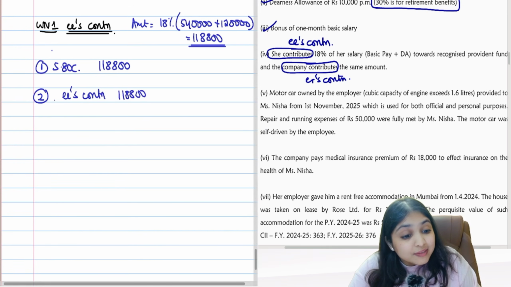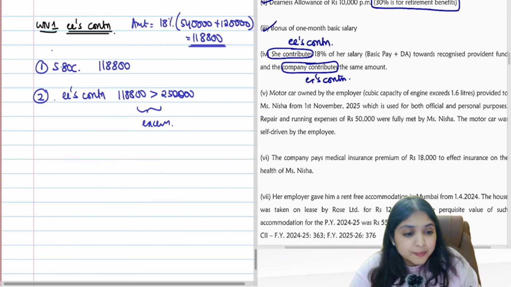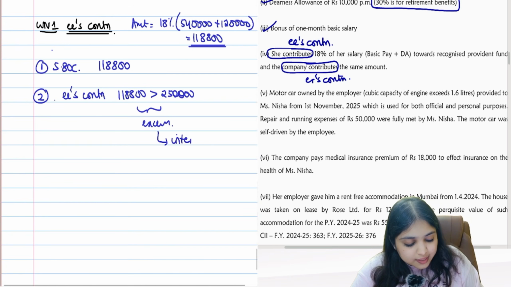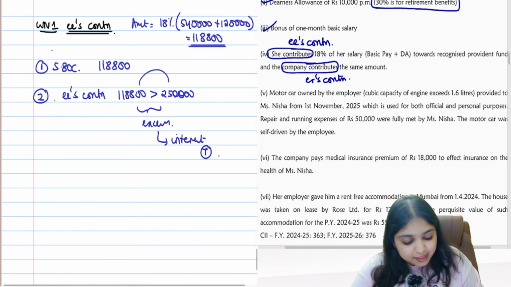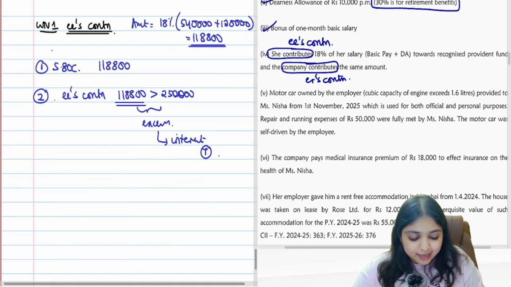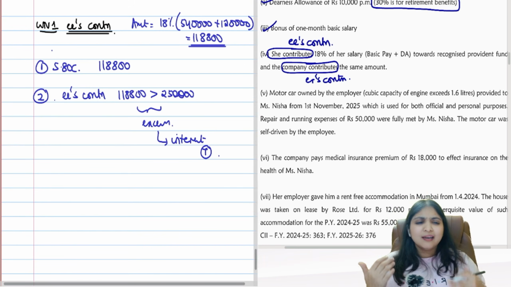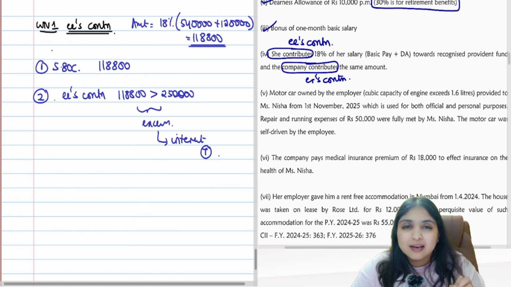1,18,800. We will see, is it more than 2,50,000? If it is more than 2,50,000, we will find the excess. Is excess taxable? No. On this excess, whatever is the interest, that interest alone will be taxable. Here tell me, is it more than 2,50,000? No, guys. Here it is only 1,18,800. It is not more than 2,50,000. Just reminding you that had it been more than 2,50,000, then excess will not be taxable. Interest on the excess will be taxable under your salaries head.